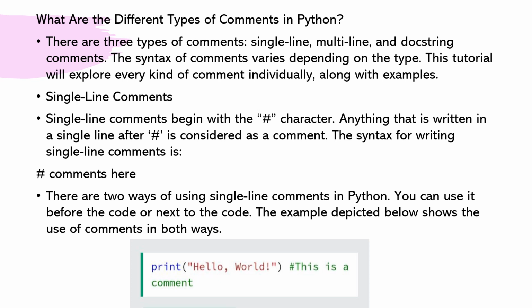Single line comments. Single line comments begin with the hash character. Anything that is written in a single line after the hash is considered as a comment. The syntax for writing single line comments is hash, comments here. There are two ways of using single line comments in Python. You can use it before the code or next to the code. The example depicted below shows the use of comments in both ways.